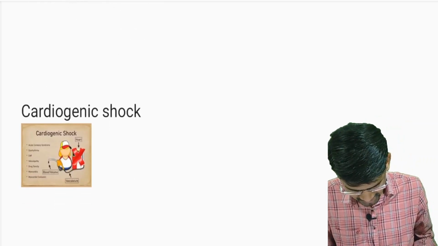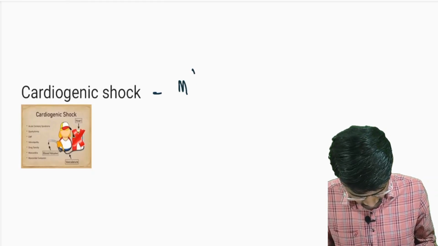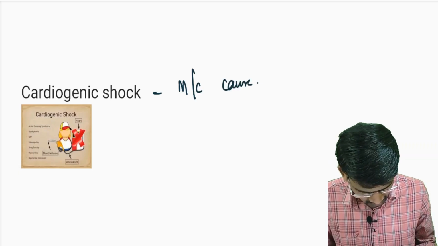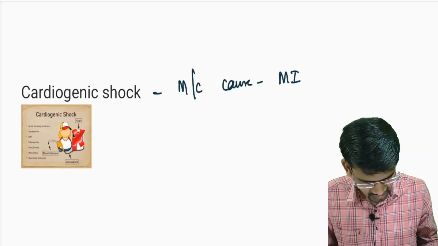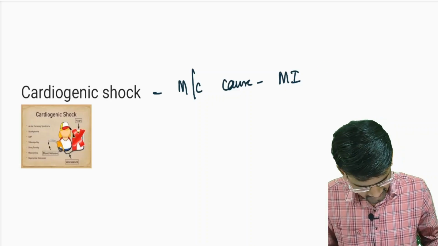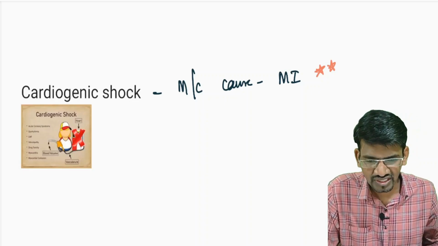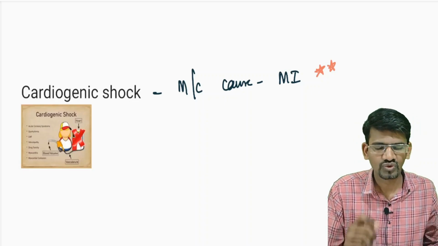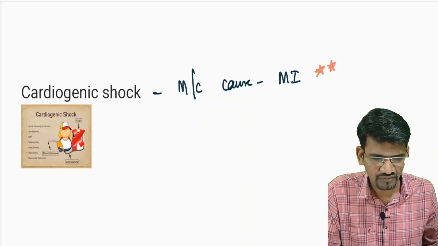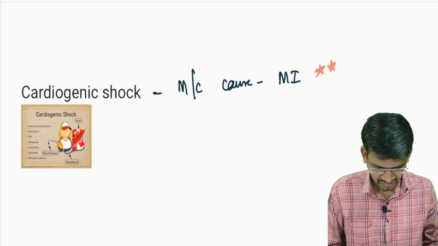So do remember this, the most common cause is myocardial infarction. Very important. You may get a direct question, which is the most common cause for cardiogenic shock, so your answer should go for myocardial infarction. Okay, so hope this is clear.